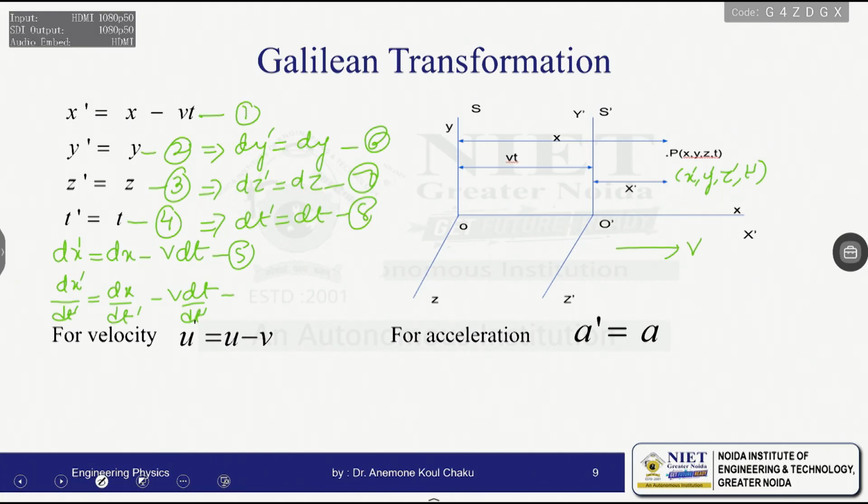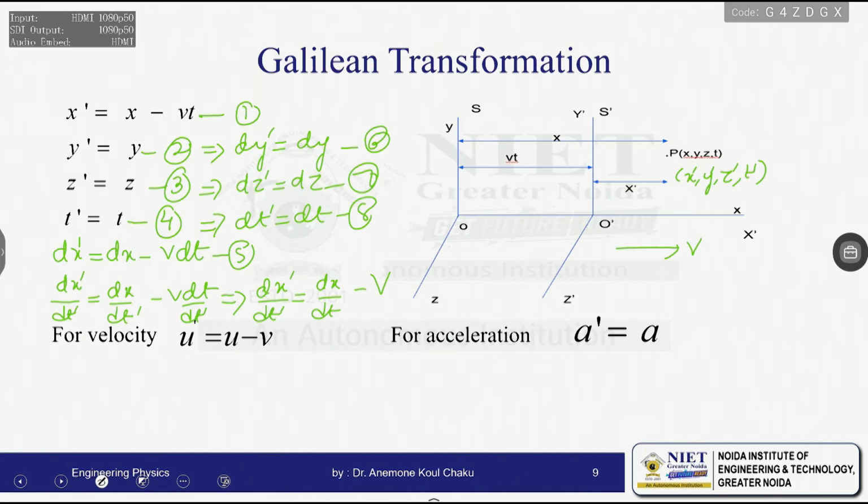So we can also write this equation as dx dash by dt dash. It is okay for dx dash and dt dash because they are in the same frame according to the same observer. So we can also say dx by dt, since dt dash is equal to dt. Now v dt upon dt, instead of dt dash I can take dt and both will cancel out. We will have here the velocity component v.